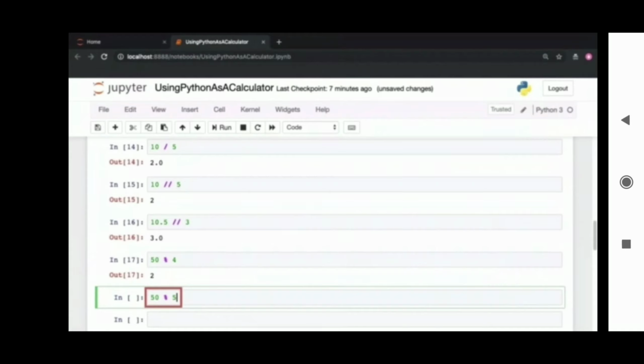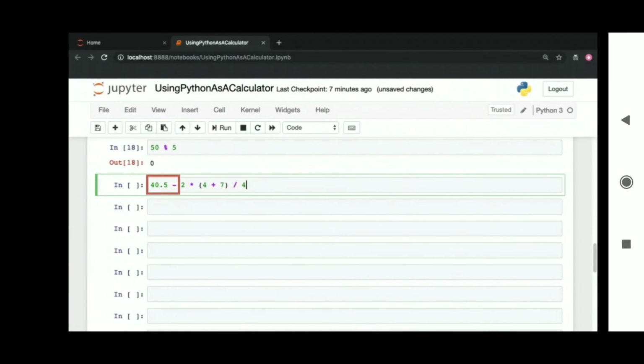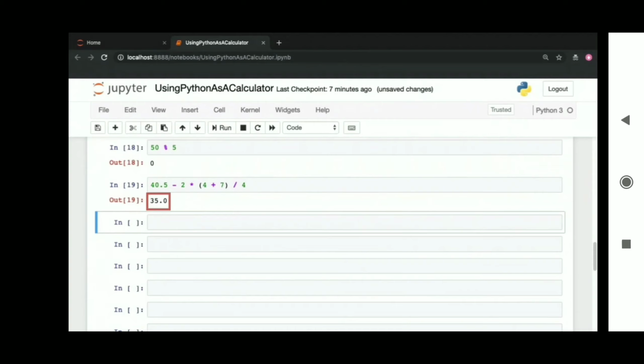Let's try the modulo operation once again. This time we will divide 50 modulo 5. This is an even division. There is no remainder, and that is why the result here is 0. The remainder is 0. You can perform more complex operations, including the operations that you want to perform first in brackets. Remember, the BODMAS rule has been followed in every case.